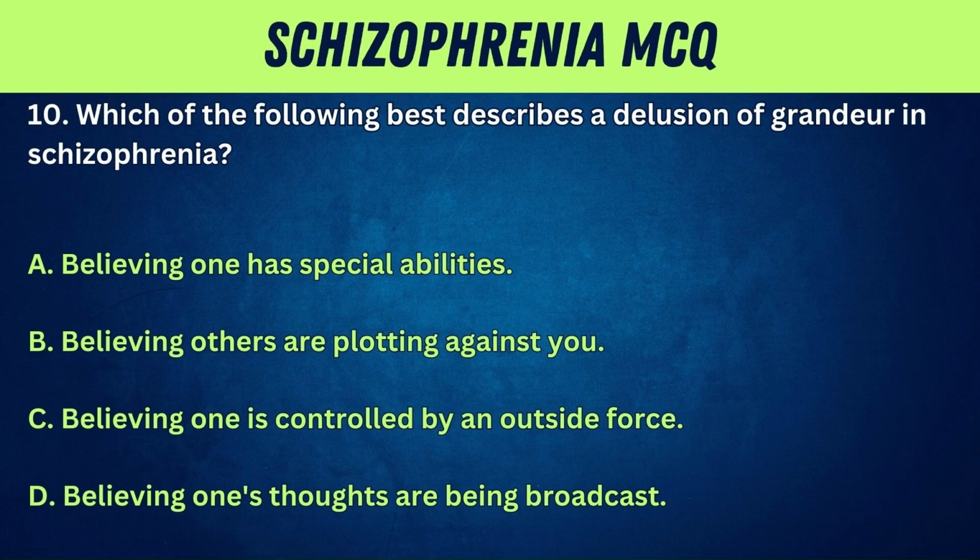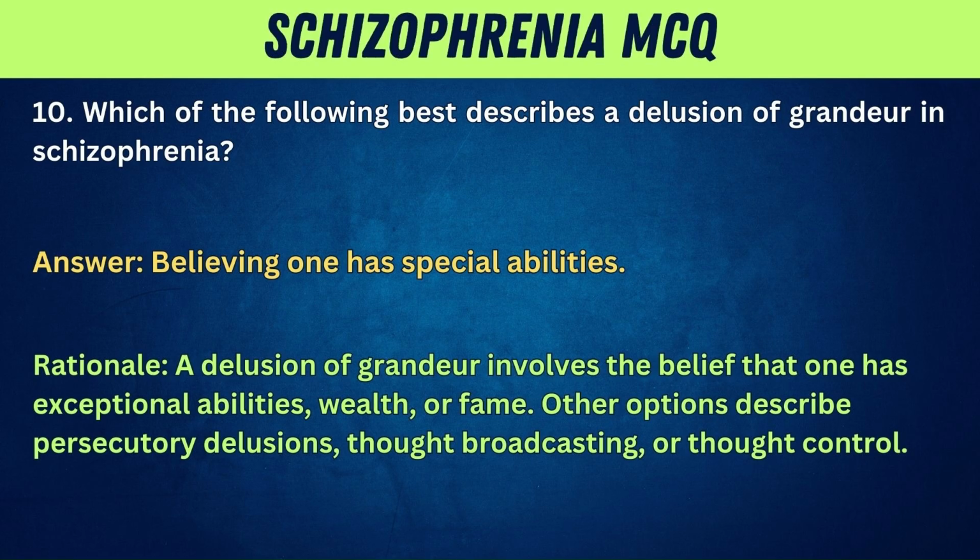10. Which of the following best describes a delusion of grandeur in schizophrenia? A. Believing one has special abilities. B. Believing others are plotting against you. C. Believing one is controlled by an outside force. D. Believing one's thoughts are being broadcast. Answer: believing one has special abilities. Rationale: a delusion of grandeur involves the belief that one has exceptional abilities, wealth, or fame. Other options describe persecutory delusions, thought broadcasting, or thought control.